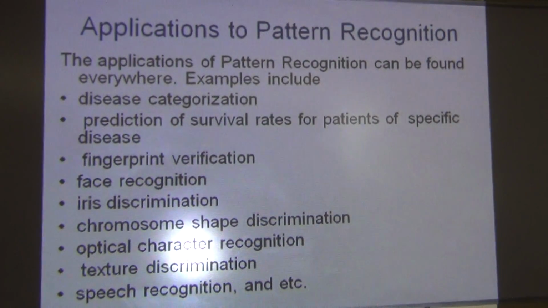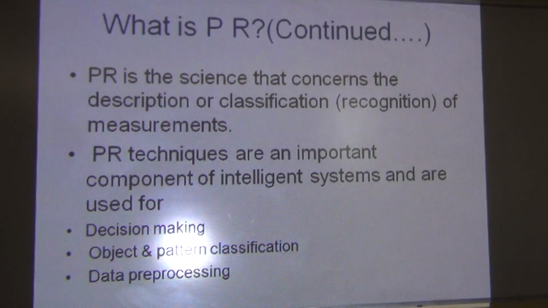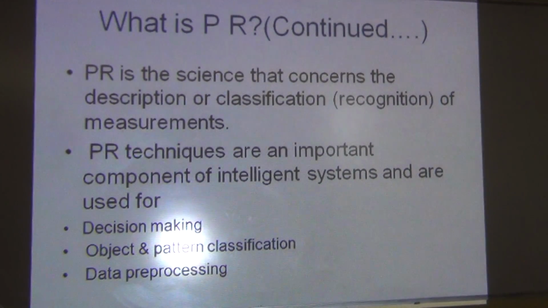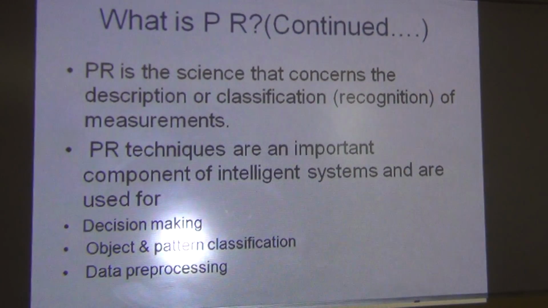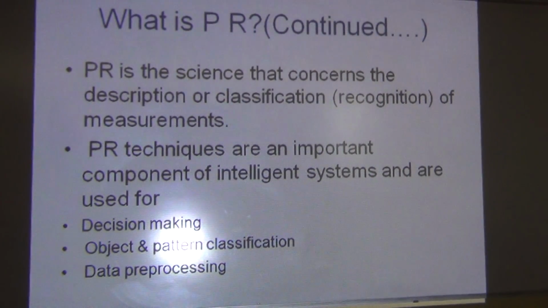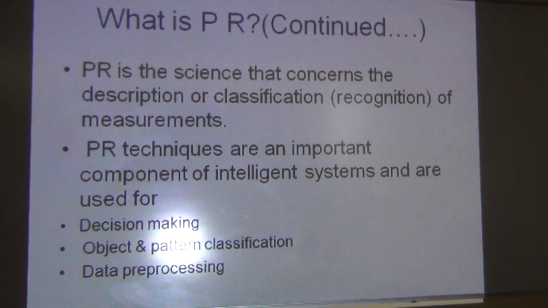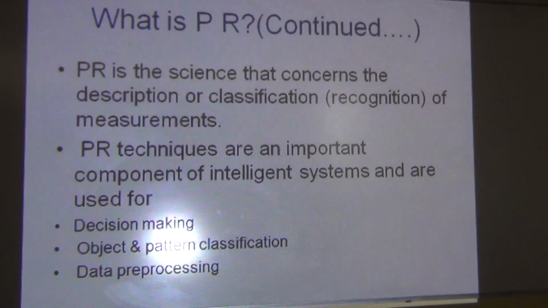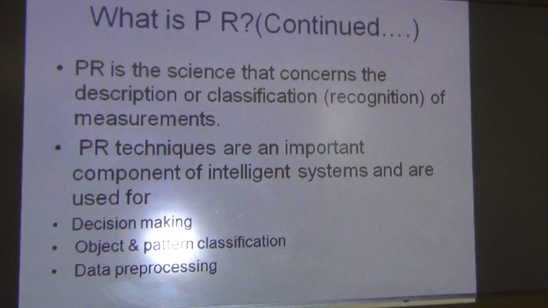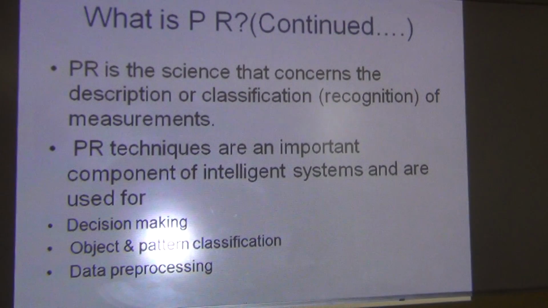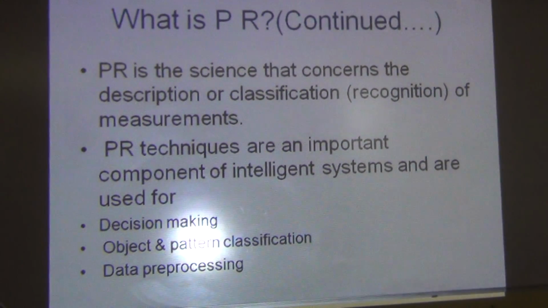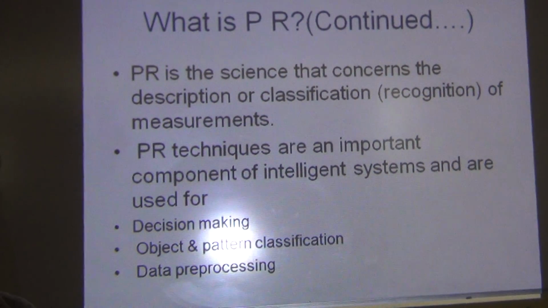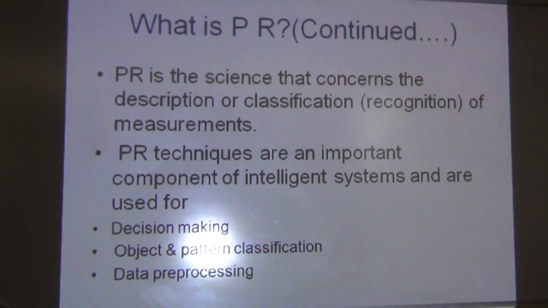PR technique can be understood as the learning system of a kid. When a kid learns from its textbook, B for ball and C for cat, it's very easy to understand, but he learned without knowing the spelling of ball and cat.